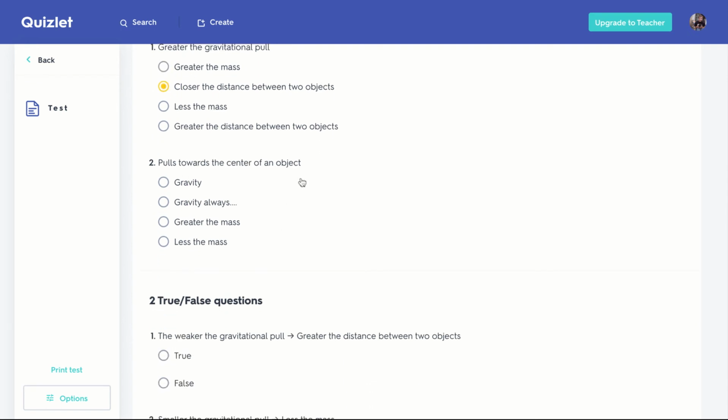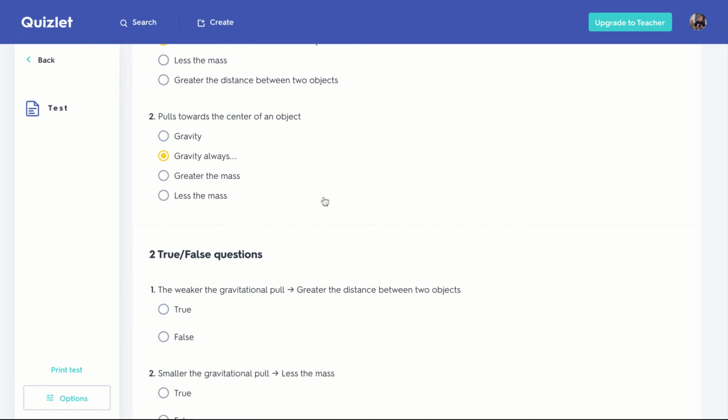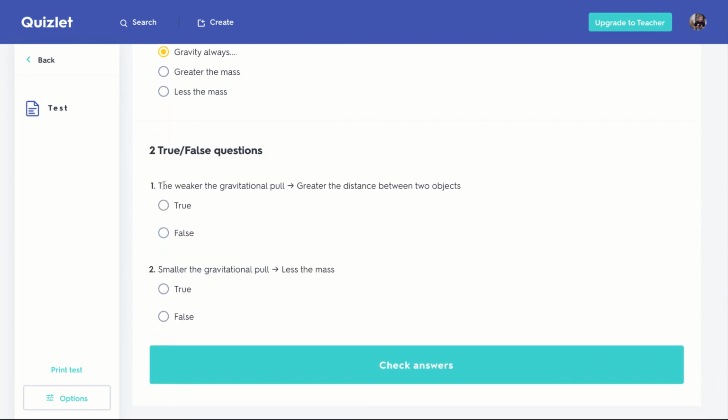Pulls towards the center of an object. I remember, is the gravity always, but gravity would be right. But I remember that card. True or false? The weaker the gravitational pull, the greater distance between the two objects. That's true. Smaller the gravitational pull, the less mass. That's true. Let's check our answers.